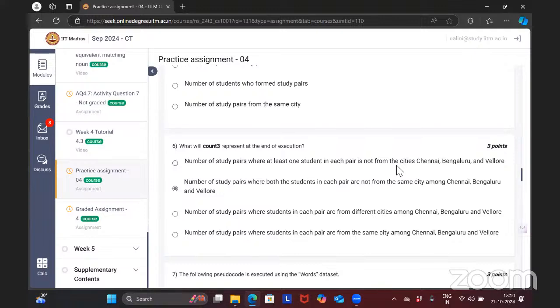It can be Chennai and some other city, Chennai and Hyderabad, Chennai and Salem, Chennai and Delhi, or Bangalore and Delhi, or Vellore and Delhi. But it cannot be Chennai and Bangalore in option A. Option B is where both students in each pair are not from the same city among Chennai, Bangalore, and Vellore. That should not be there. This is option B.